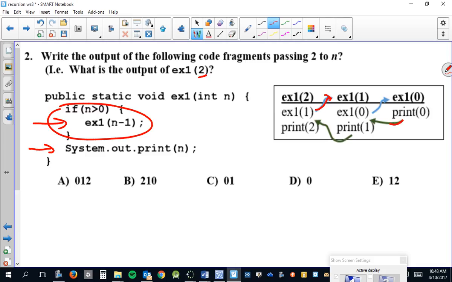It returns right back to where that call ended, and then it prints a 1. Then it returns back to where that call ended. So, E of 1 was called. When it's done, it returns back here, and then the 2 can be printed. So the answer is A.